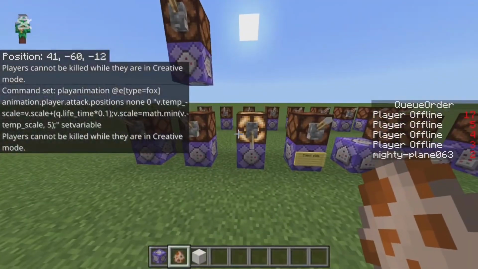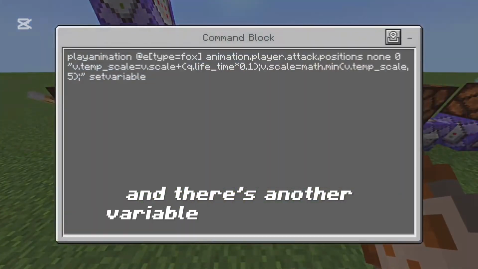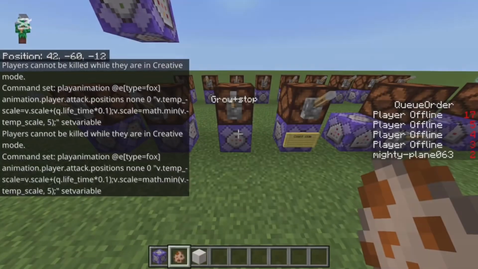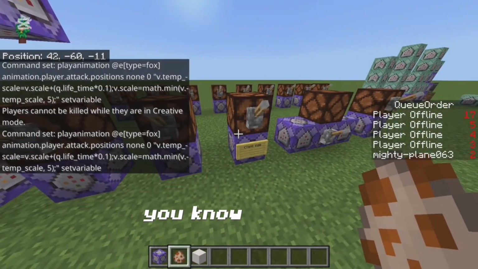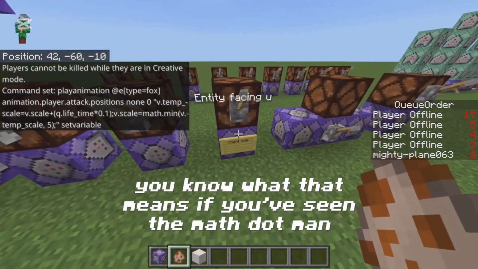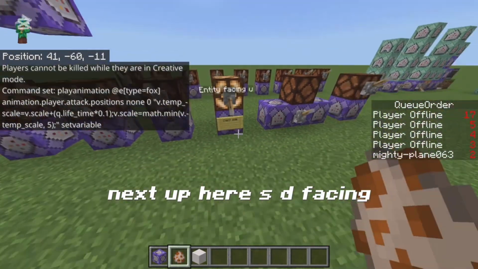Pretty nice. And there's another variable you can do, which is math.max. And as you guys might know, you know what that means if you've seen the math.min. Anyways, next up here, entity facing you.